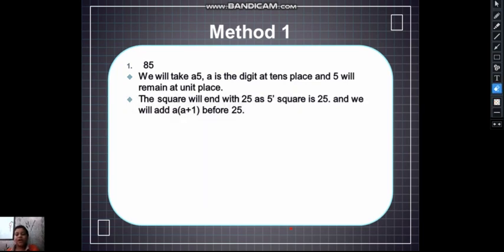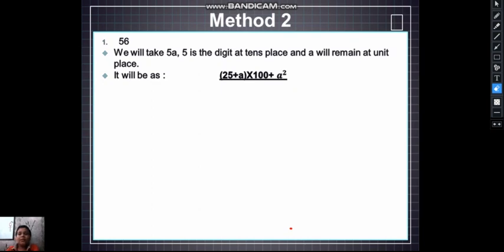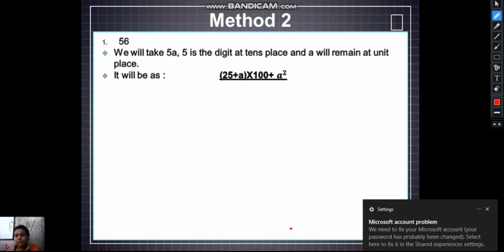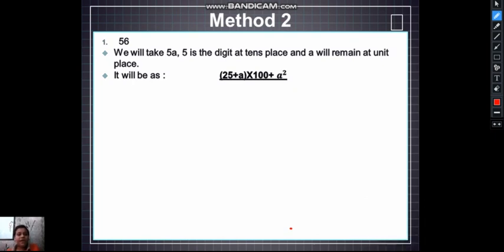Now we will go to the second method. Method 2 is for numbers like 56. We will take 5a here, where 5 is the digit at tens place and a will remain at unit place. The square will be 25 plus a, into 100, plus a square.